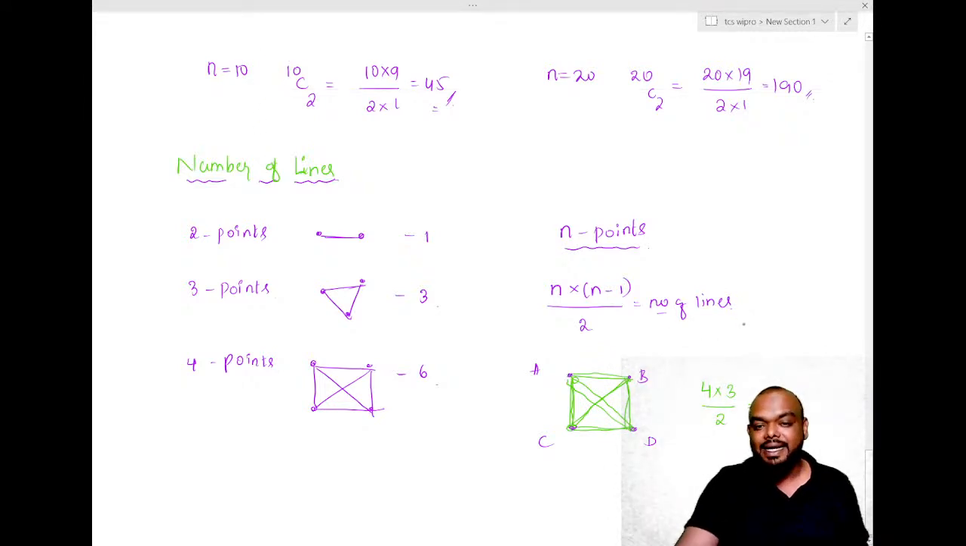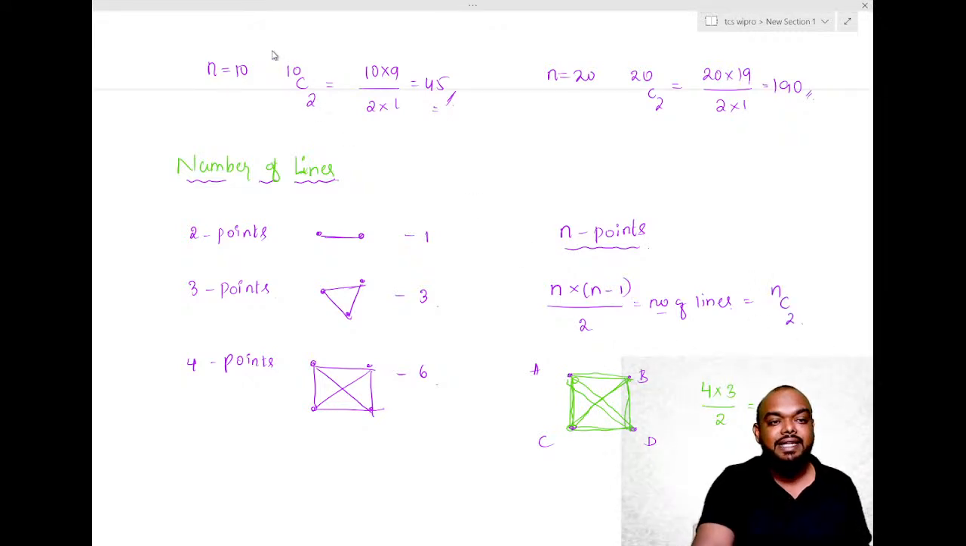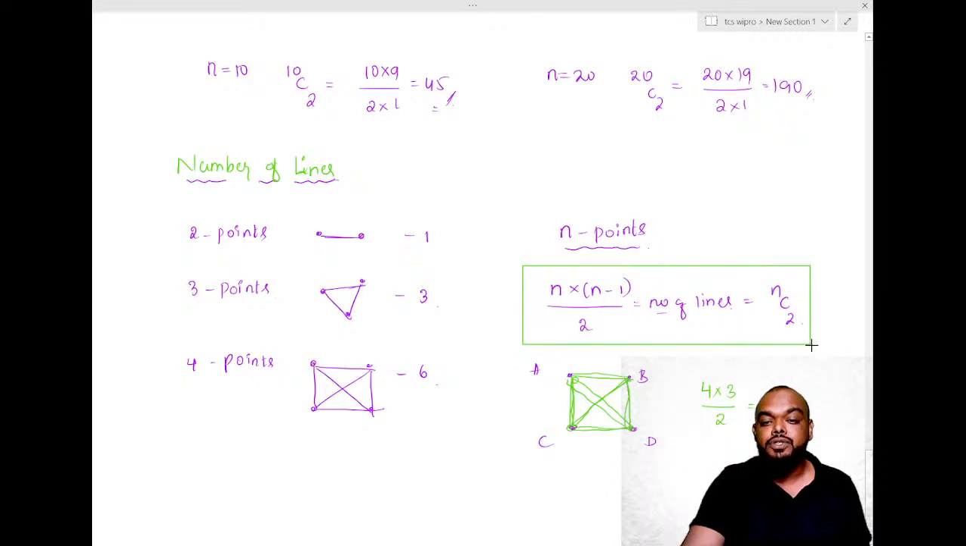Or you can directly use nC2. We can use nC2 as well. So both are absolutely the same. So what do we understand? Drawing a number of lines or calculating the number of handshakes, both are absolutely the same.